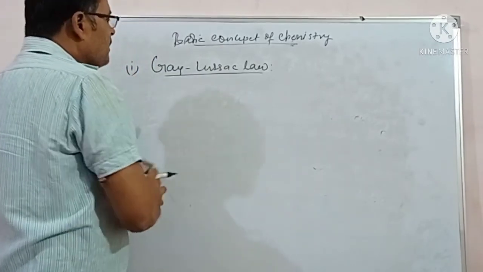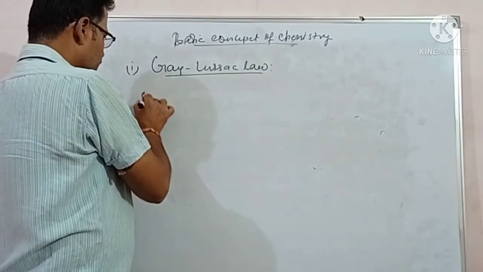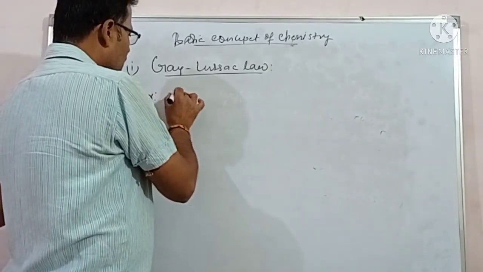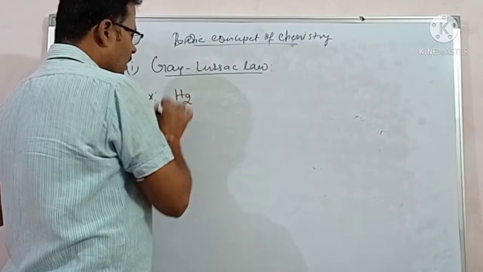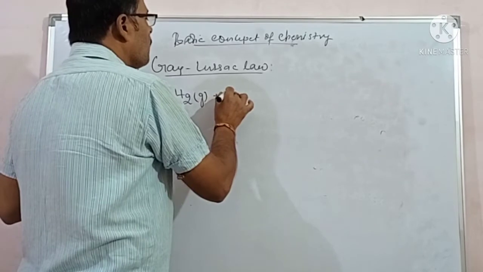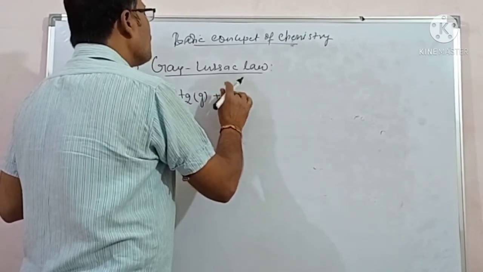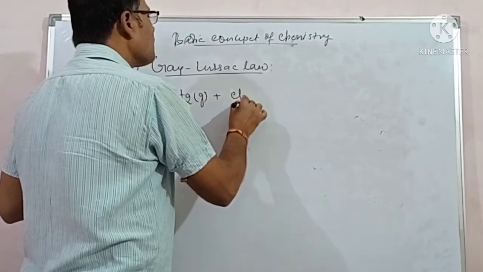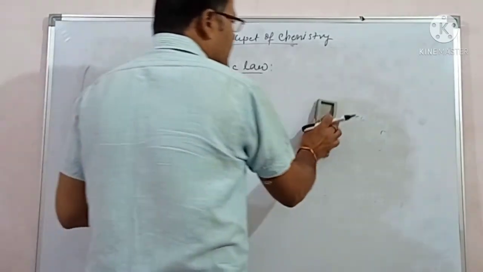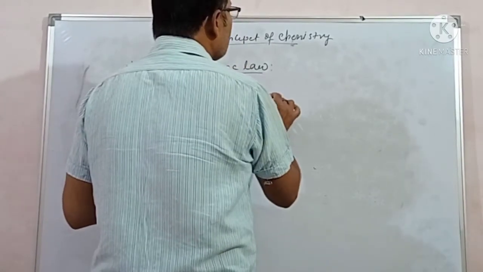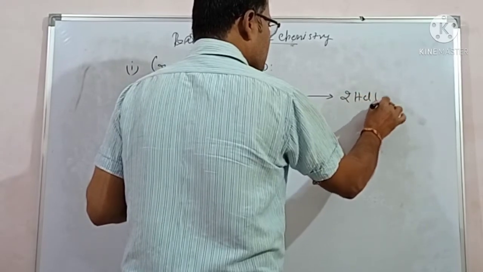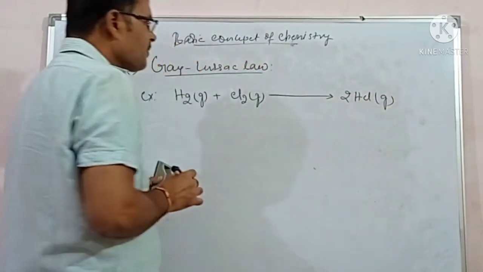The first example is one mole of H2 gas and 1 mole of chlorine gas, after required temperature and pressure, that is constant temperature and pressure, gives product 2 moles of HCl in gas.